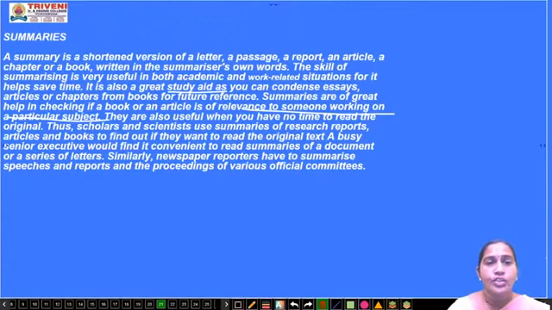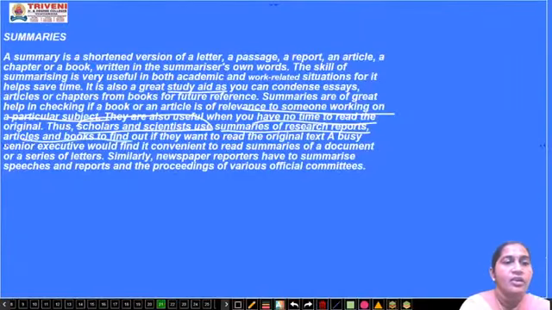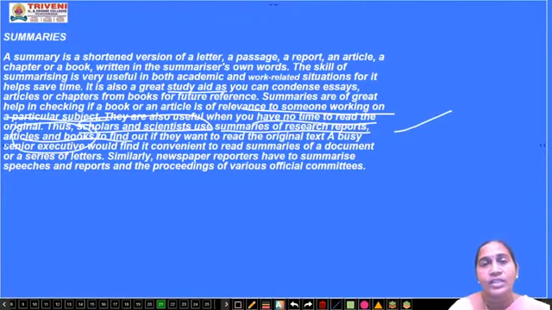They are also useful when you have no time to read the original. Thus, scholars and scientists use summaries of research reports, articles and books to find out if they want to read the original text. By just reading the summaries of the articles and books, they will find out whether they have to continue with that book or not for their further research.